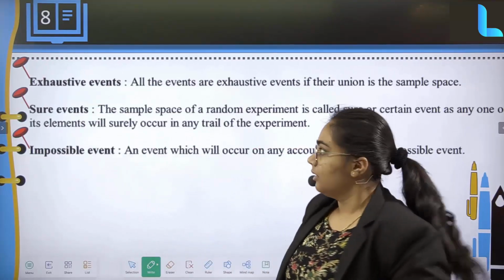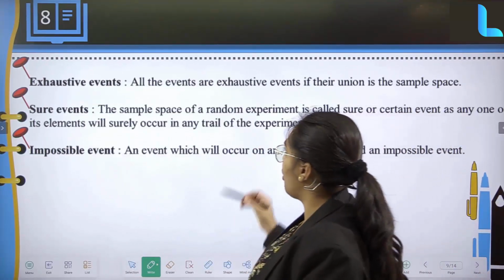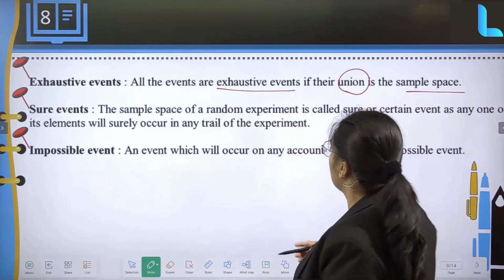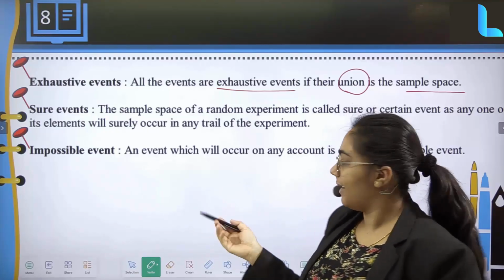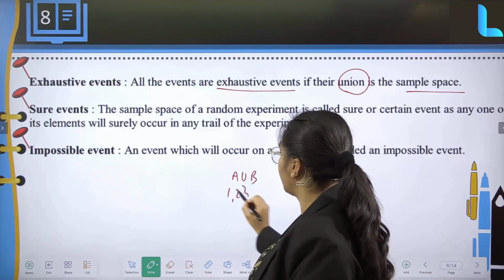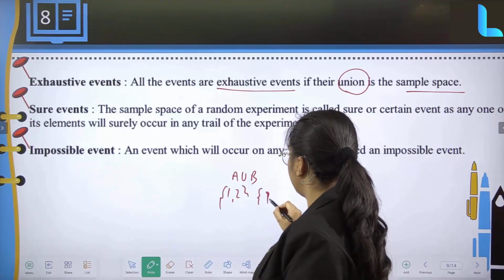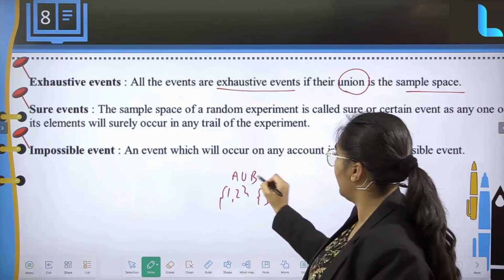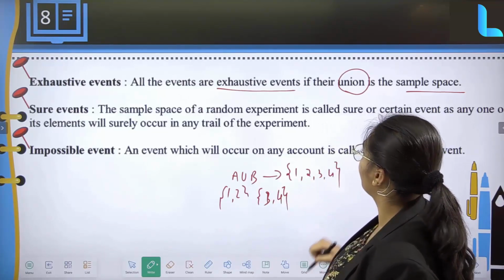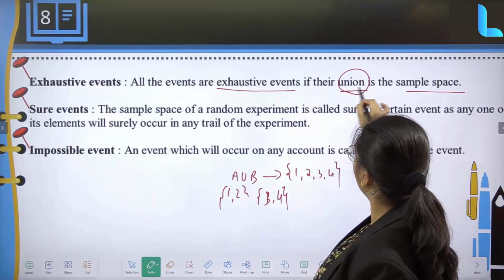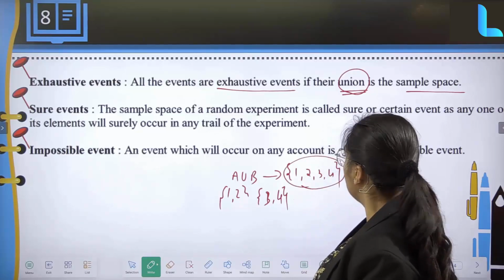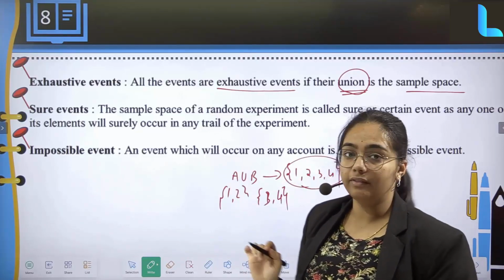Next term, exhaustive events. All the events are exhaustive events if their union is the sample space. So we have seen union. If I have considered A as 1, 2 and B as 3, 4, then A union B is going to be 1, 2, 3 and 4. So if the union is going to be the sample space, then it is called exhaustive events.